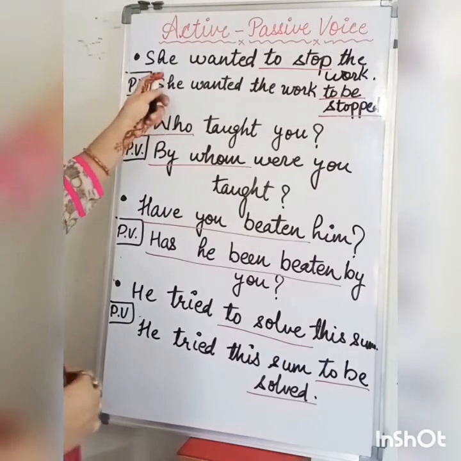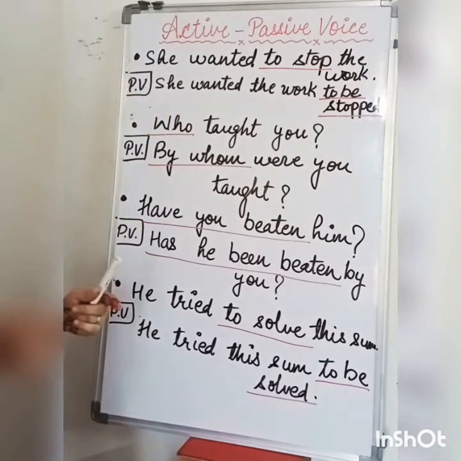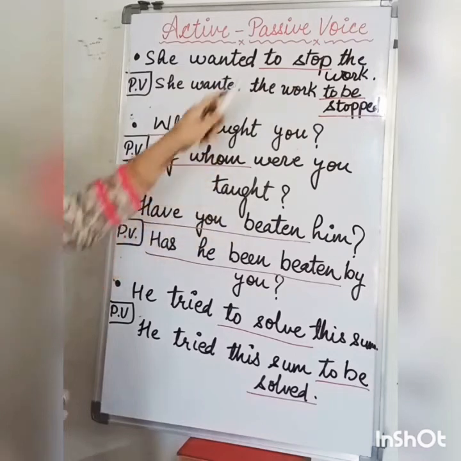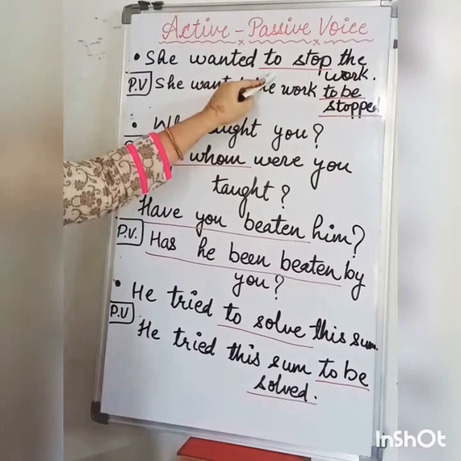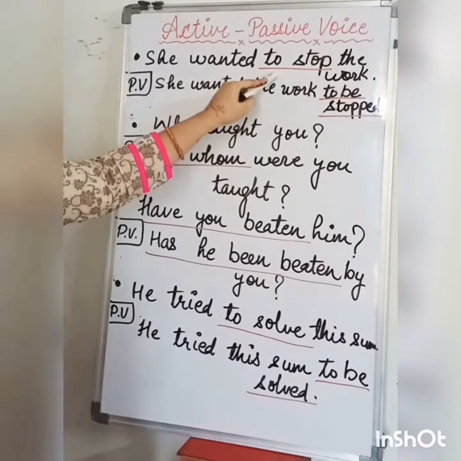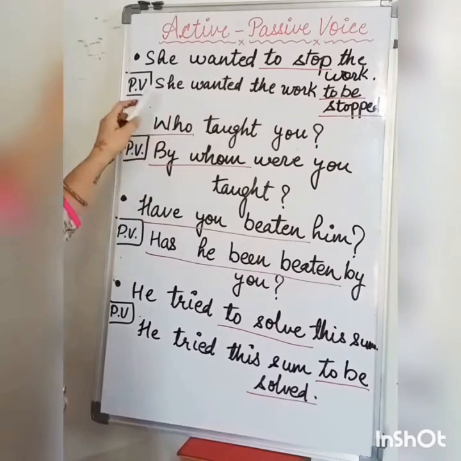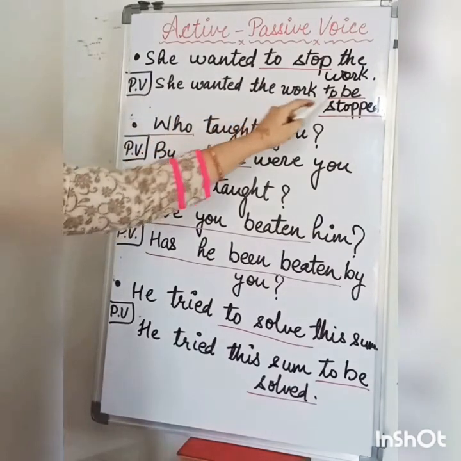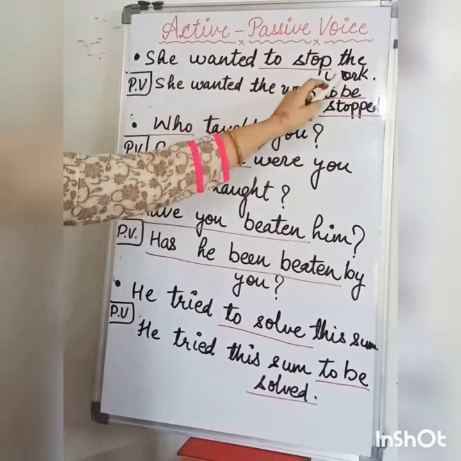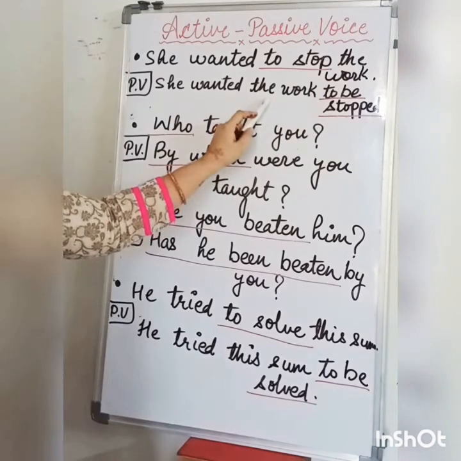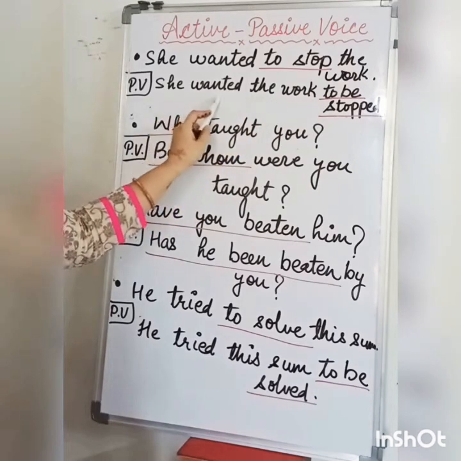Let's have a quick look of what we have learnt here. So here she wanted to stop the verb. So here to infinitive is used in the sentence. So we know the structure of to infinitives. To infinitives will be converted into to be plus past participle. So the passive voice should be she wanted the work to be stopped. She wanted to stop the work. She wanted the work to be stopped. So the work will come here just after she wanted.